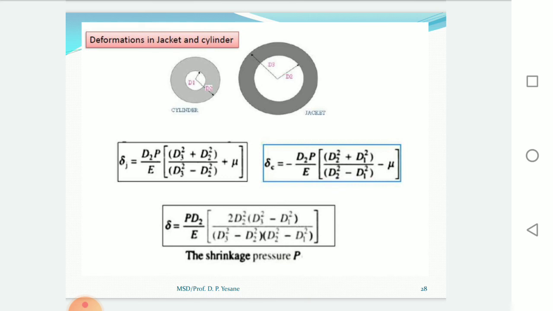Deformation c is the decrease in outer diameter of the inner cylinder, deformation j is the increase in inner diameter of the outer cylinder, that is the jacket. Mu is the Poisson's ratio for the outer and inner cylindrical material. So we have to find out the shrinkage pressure P and total deformation, and with the help of that we have to find out the resultant stresses in the compound cylinder.